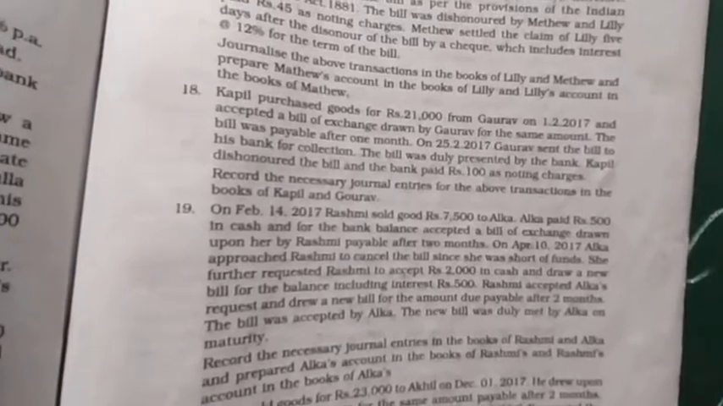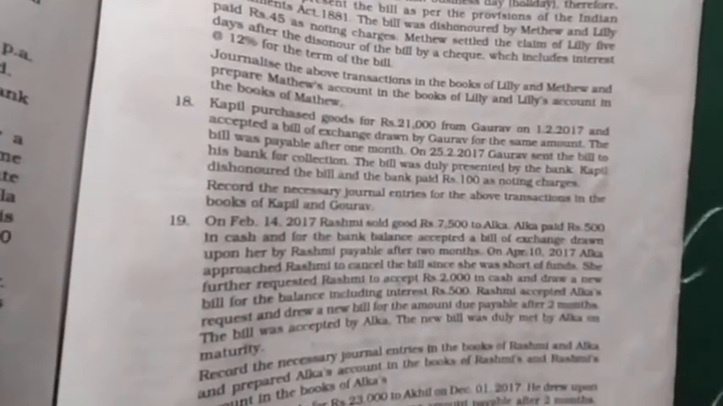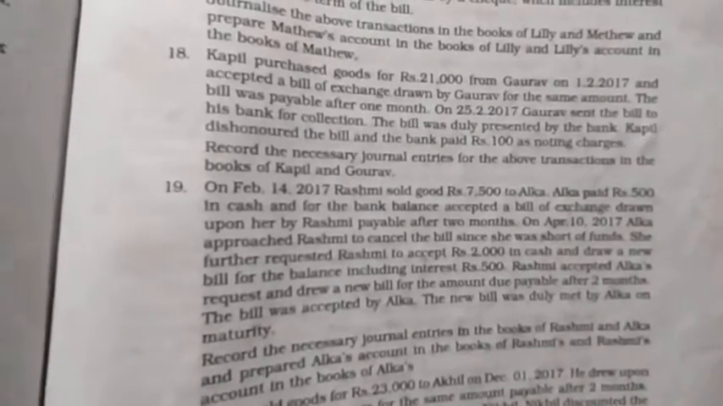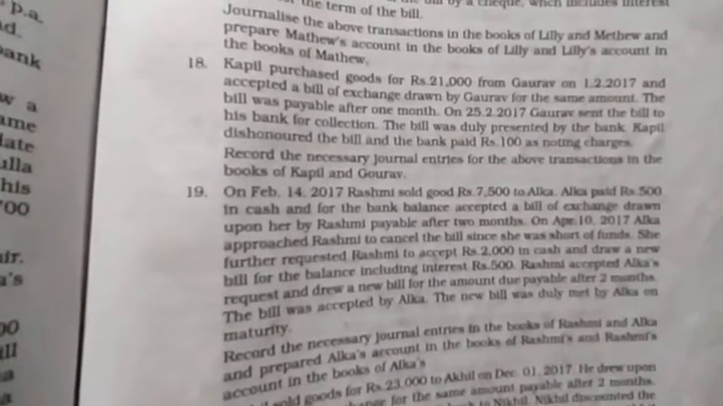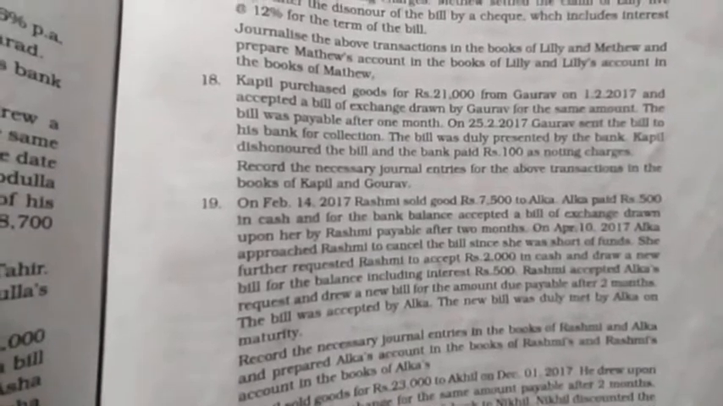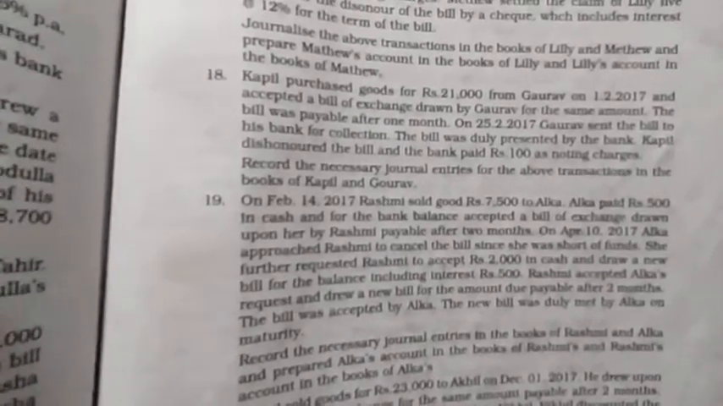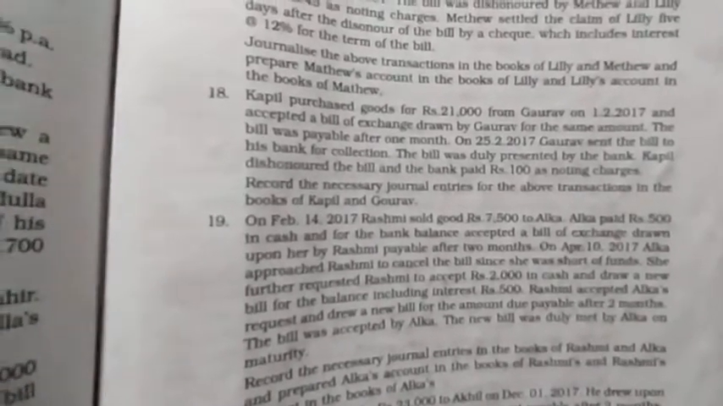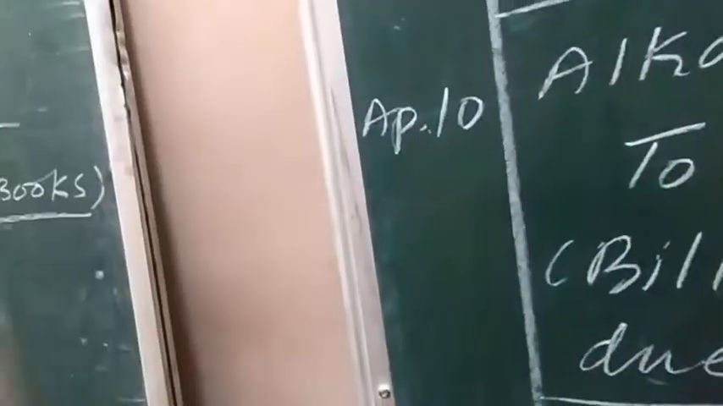On April 10, 2017, Alka approached Rashmi to cancel the bill. Alka approached Rashmi, the seller, the drawer of the bill, to cancel the bill. Now the bill is to be cancelled. Why? She was having a shortage of funds. So the journal entry for cancellation of the bill is to be passed.